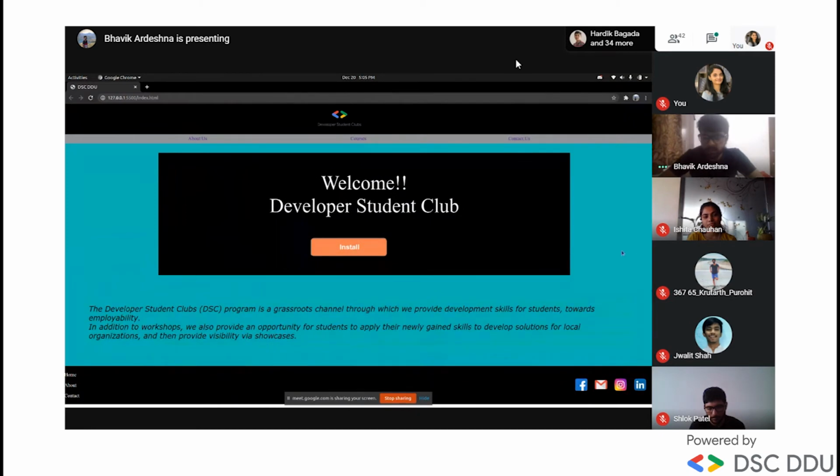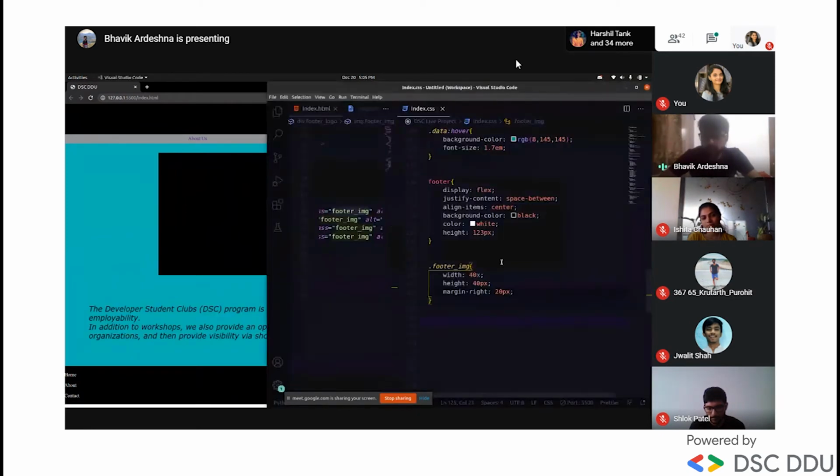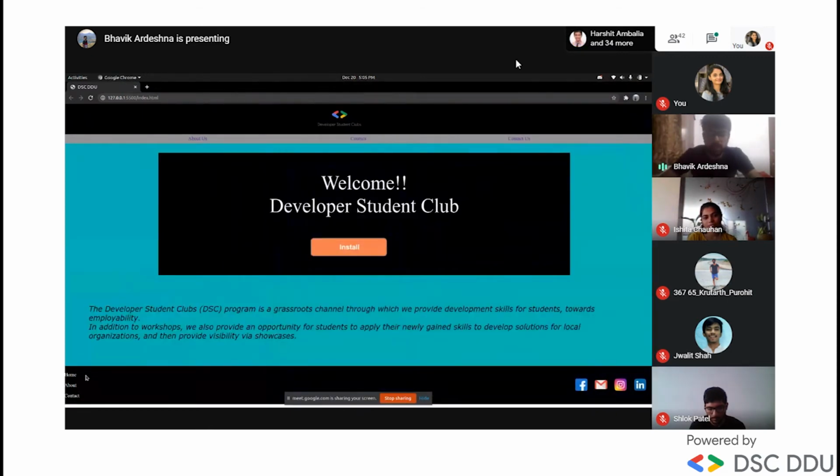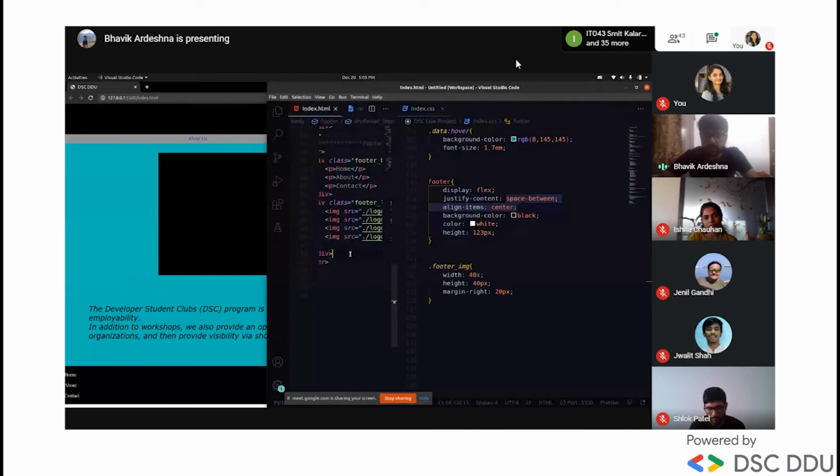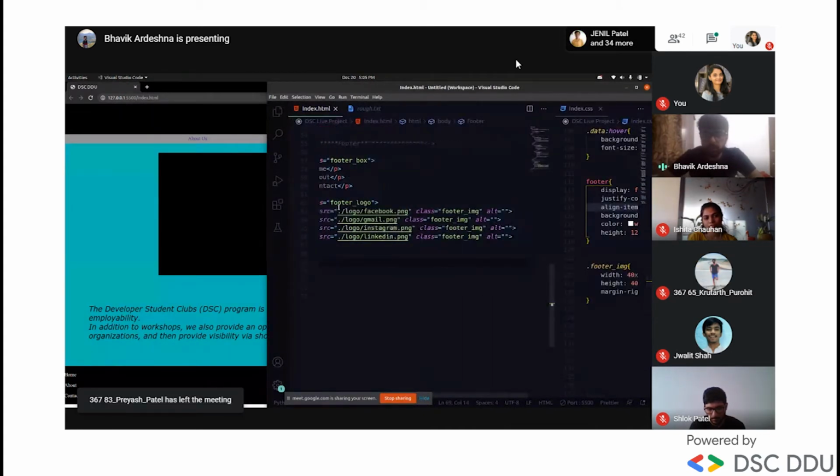See what things. Know what the main aim of space between is. It will move content to the end and make a space in between. You can observe that. Let's see here. I'll apply it inside the footer. So what will it do?